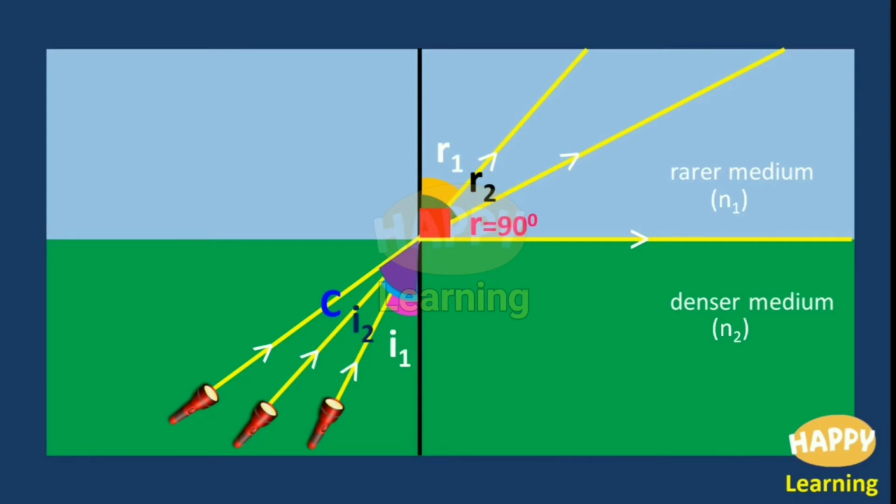Always the angle of refraction is measured from the normal. So, for this ray, from the normal, the angle will be 90 degrees. If you assume the normal as y-axis, this ray is along x-axis. Therefore, angle of refraction is 90 degrees. So, here in this third case, when the angle of incidence in the denser medium is C, the angle of refraction in the rarer medium R is equal to 90 degrees. Okay, this is a special case definitely, because R is equal to 90 degrees, the ray is grazing the interface.